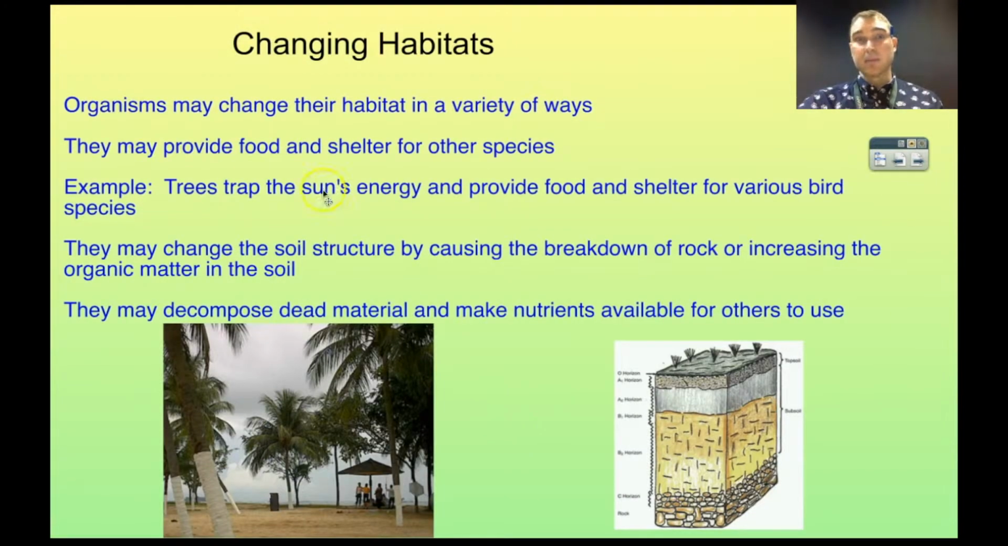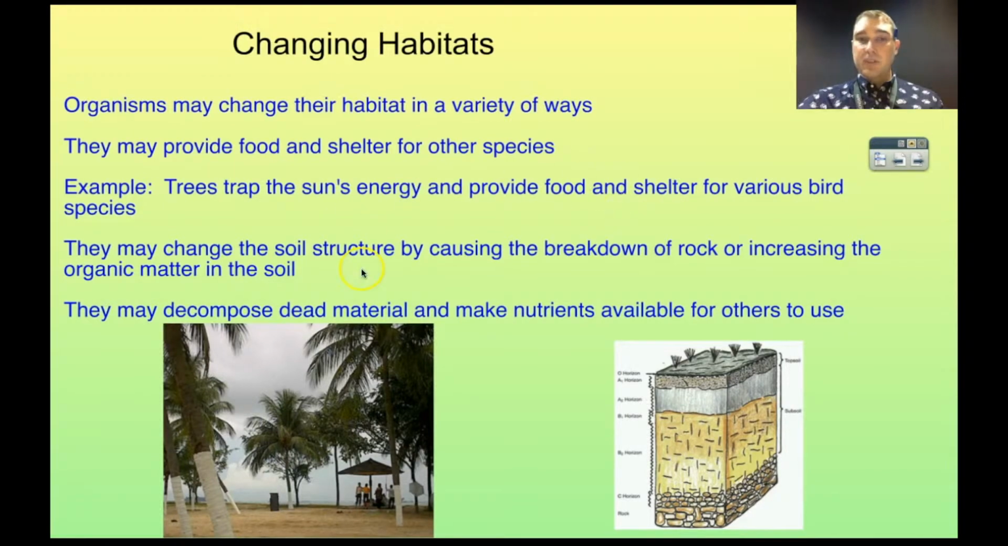So how does succession happen? Organisms change their habitat in a variety of ways. They might be providing food or shelter. One species might be providing food or shelter for other species. So a good example is trees. So trees trap the sun's energy. They provide food and shelter for various bird species. The bird species coming along might be bringing seeds that they're carrying within them, and that might lead to new